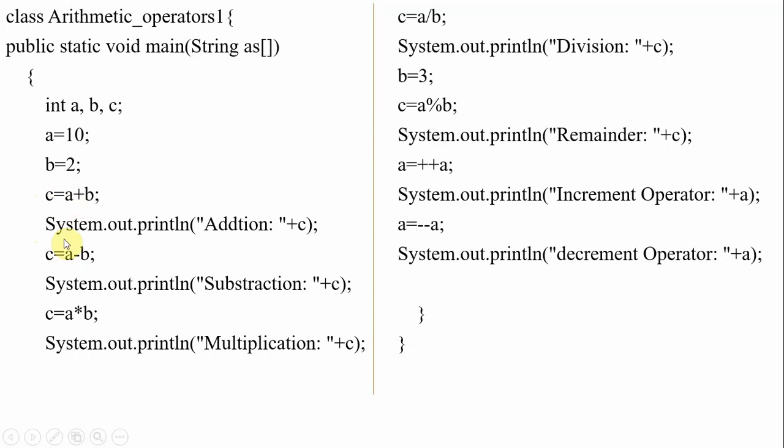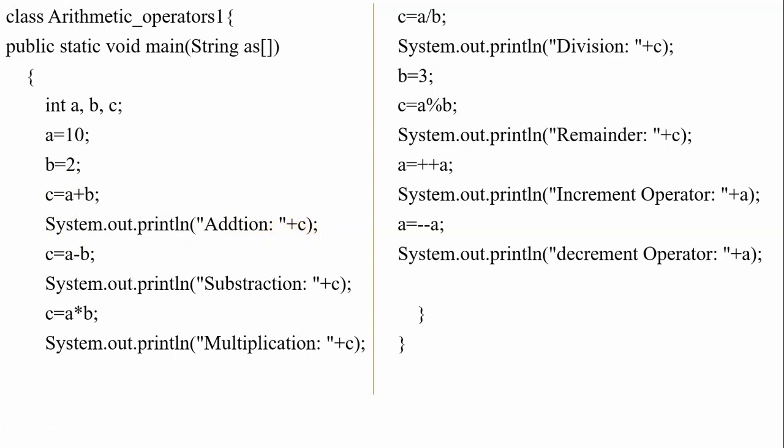Okay, so how to print? Like printf in C, we have System.out.println. System is a class, dot is the separator, out is an object of the System class, and in the System class we have a println method. So we cannot use println directly, we have to specify System.out.println. Here we are using plus c. What is this plus here? It is a concatenation operator. After the text we have to place the value of c, that's why we are using plus.